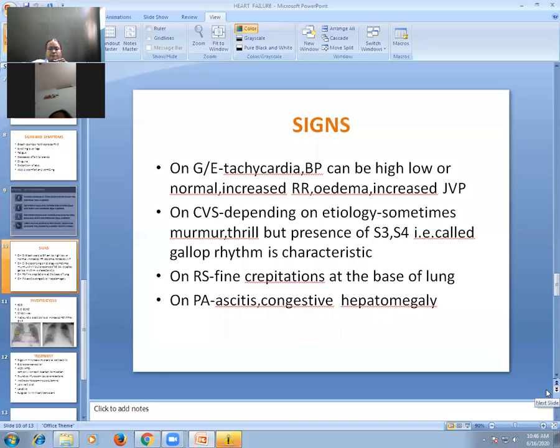Now the signs. We will discuss the remaining part in next lecture. Signs, investigations and management of cardiac failure.